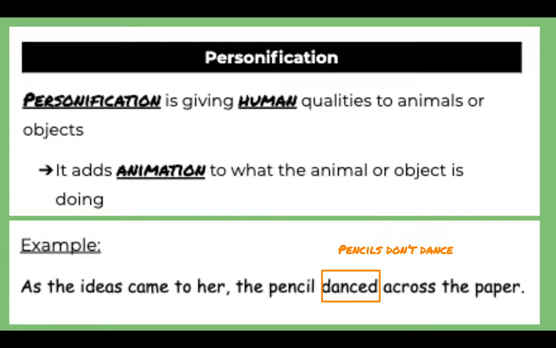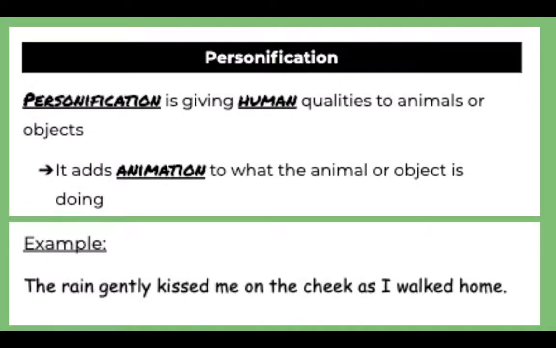Pencils are inanimate objects that don't dance. However, if I'm using my imagination to understand this animation being added to the pencil, I'm understanding that because her ideas are flowing and coming to her, she's moving her pencil probably rather fast. So the pencil's not actually dancing, but this sentence is letting me know that her pencil is moving across the paper really fast.